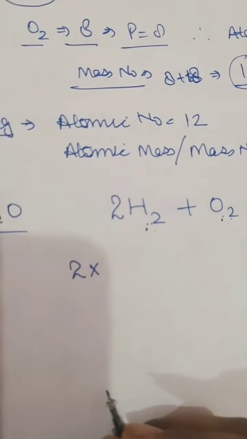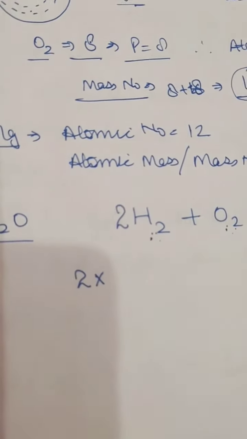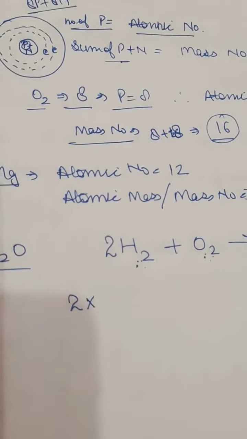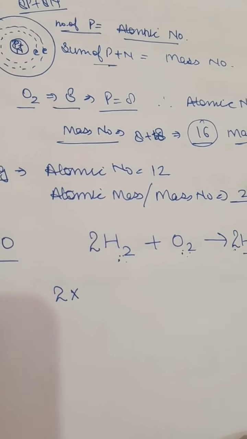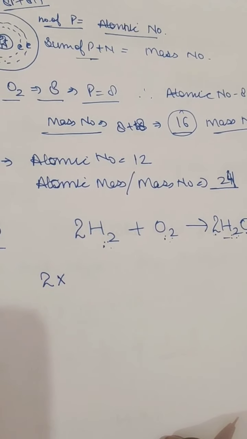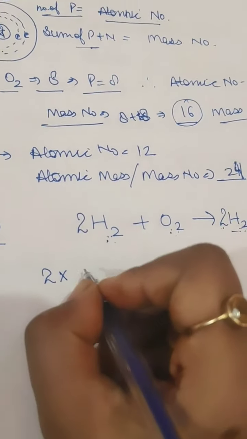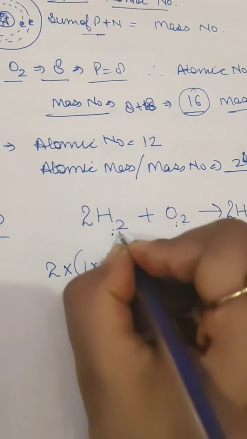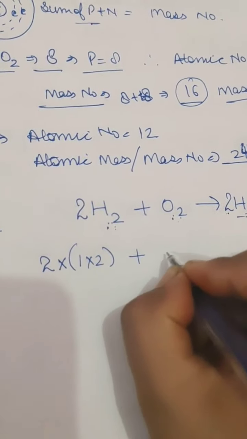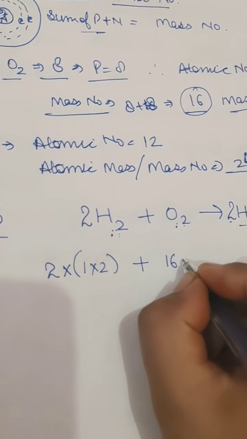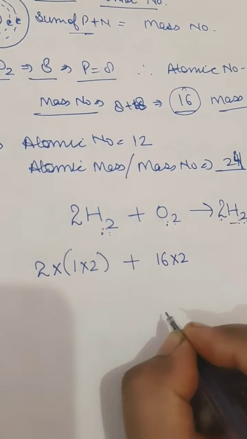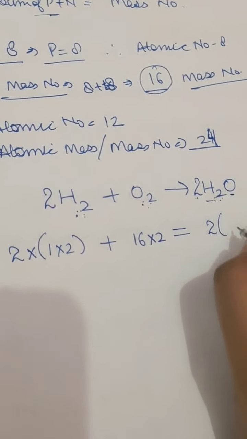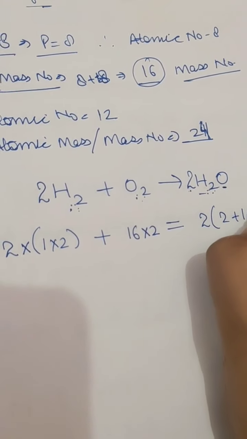into, now the atomic mass or mass number of hydrogen is 1, because hydrogen has only one proton and it does not have any neutron, and atomic mass is the sum of protons and neutrons, so it has only one. And here again, it will be like this, because 2 hydrogen here plus O2, like 16 here as mass number, and 2, 16 into 2. So I will put equals to here, so 2 here, and it is 2 plus 16.